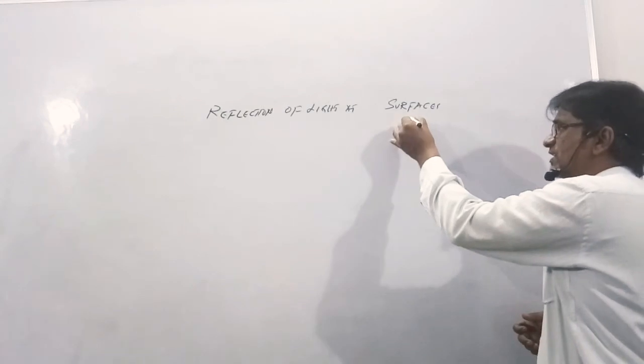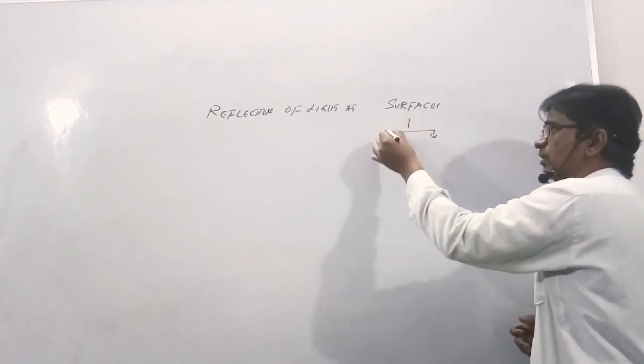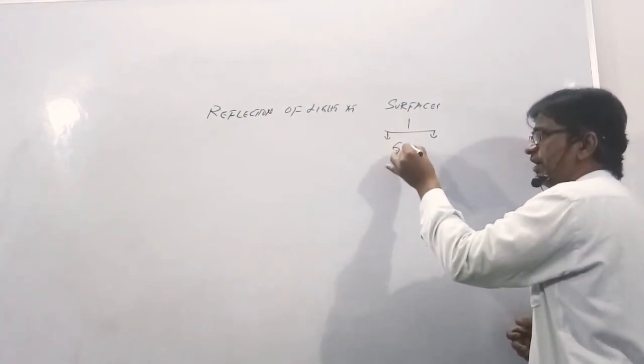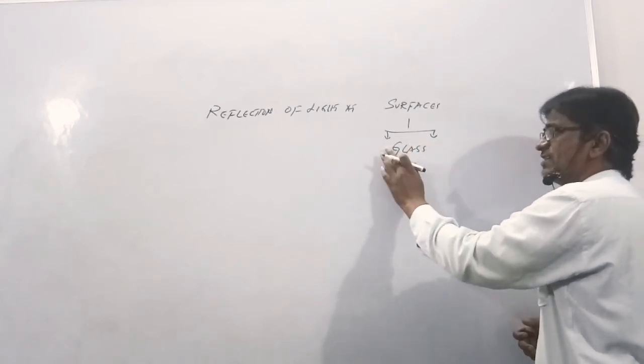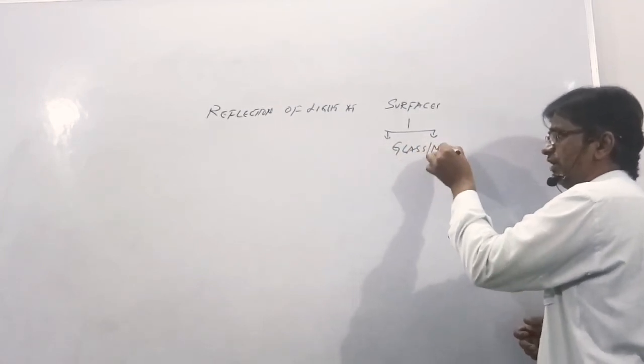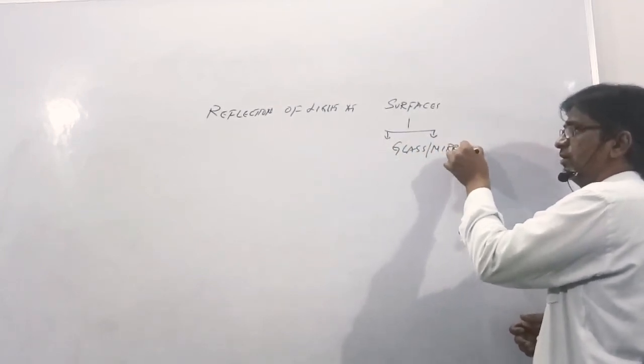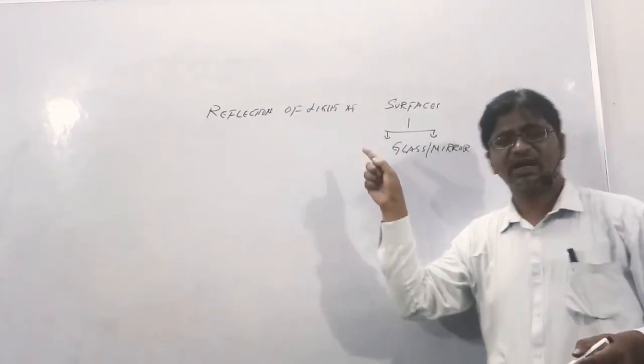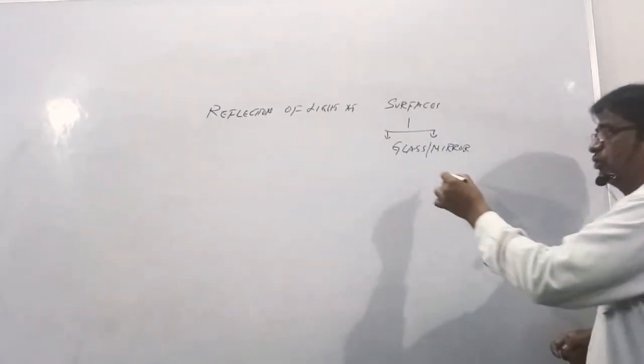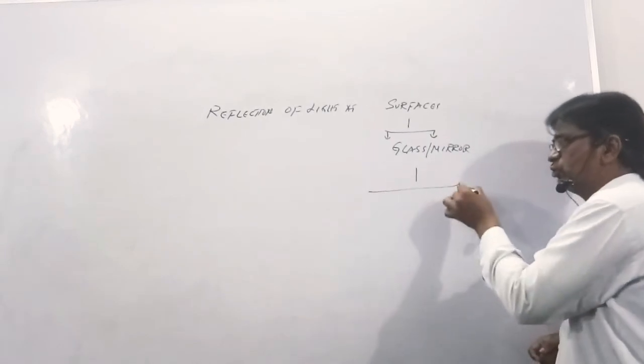We'll take this surface as, instead of a surface we'll take it as a glass, or we'll take it as a mirror. Glass में तो mirror लेंगे. So we'll say reflection of light at glass or mirror. So again I am specifying this. इसको भी दो पार्ट में डिवाइड करेंगे.